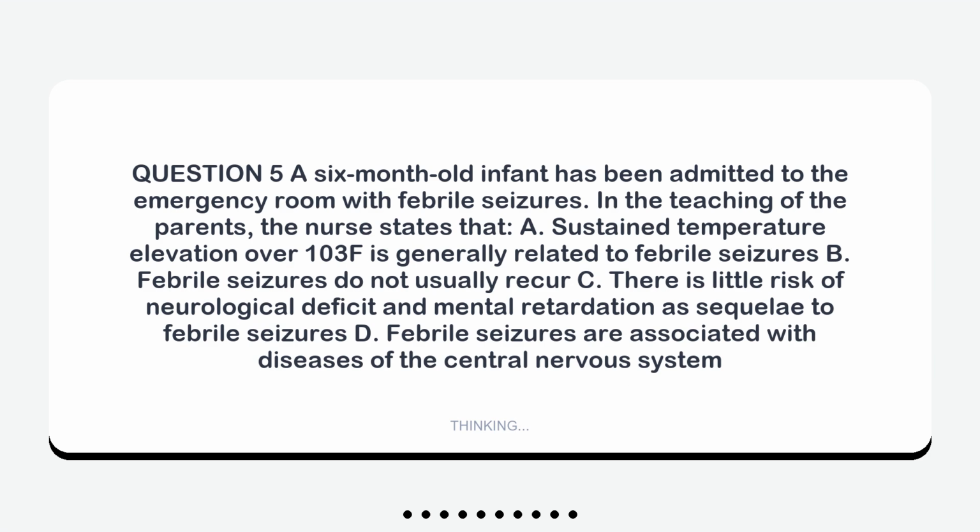Question 5: A 6-month-old infant has been admitted to the emergency room with febrile seizures. In the teaching of the parents, the nurse states that A. Sustained temperature elevation over 103 F is generally related to febrile seizures. B. Febrile seizures do not usually recur. C. There is little risk of neurological deficit and mental retardation as sequelae to febrile seizures. D. Febrile seizures are associated with diseases of the central nervous system.